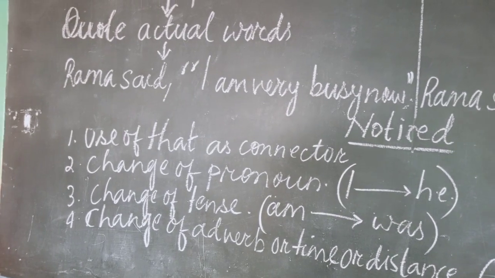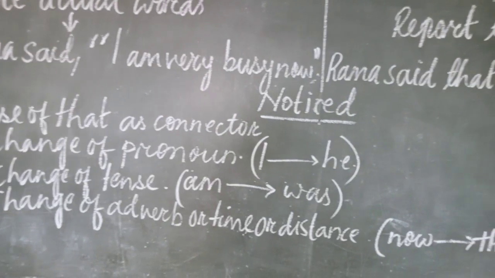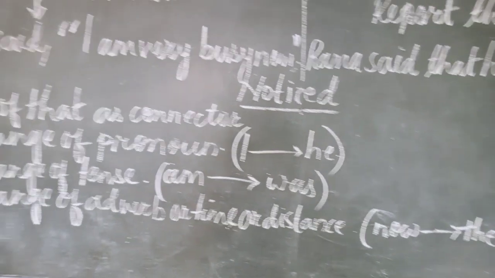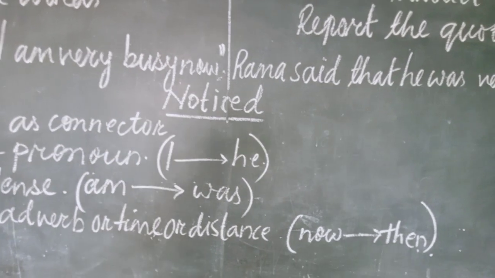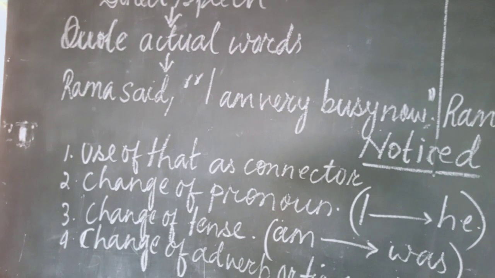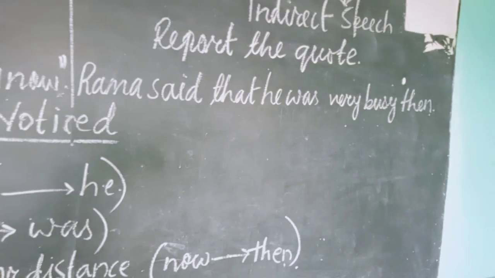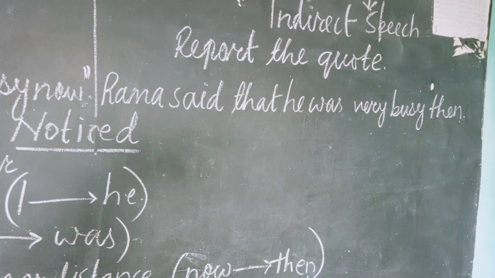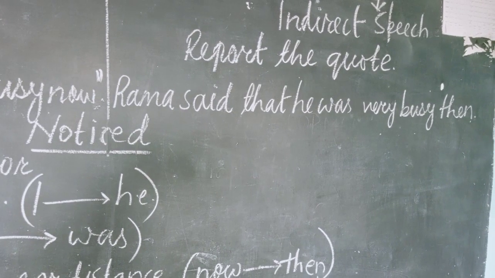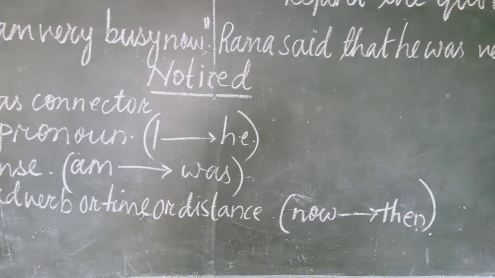Then change of adverbs of time or distance. So what adverb has been changed? Here in the direct speech we have now. I am very busy now. So now is the adverb, and this adverb is changed here into then. Rama said that he was very busy then. So now is changed into then.